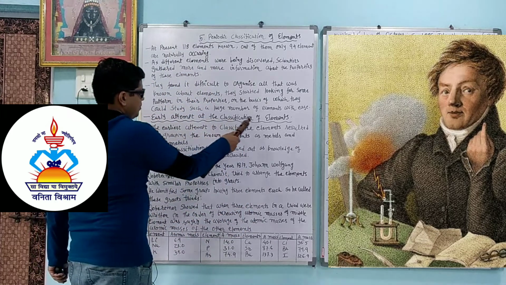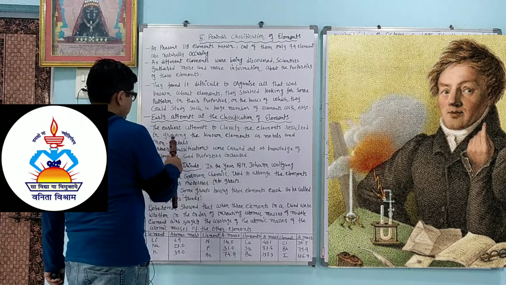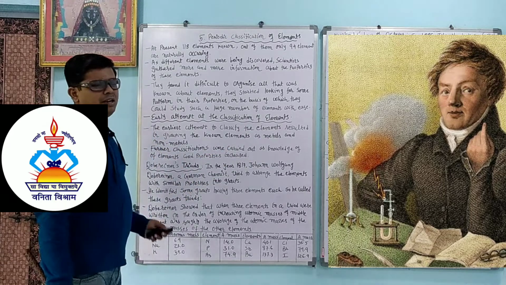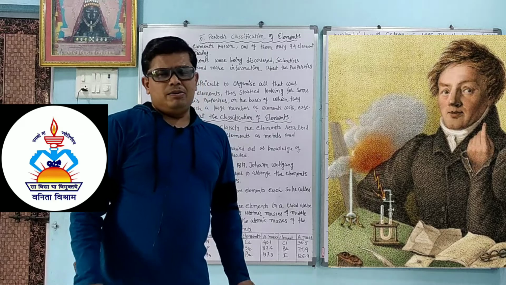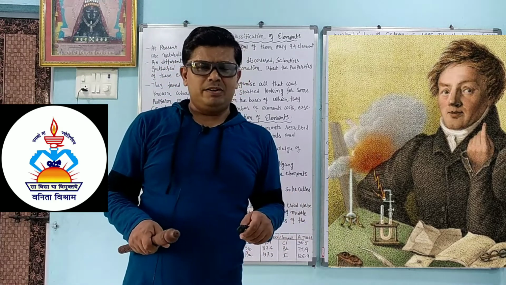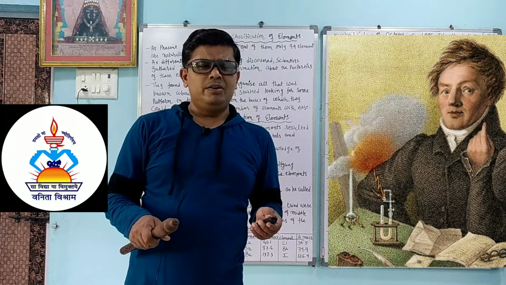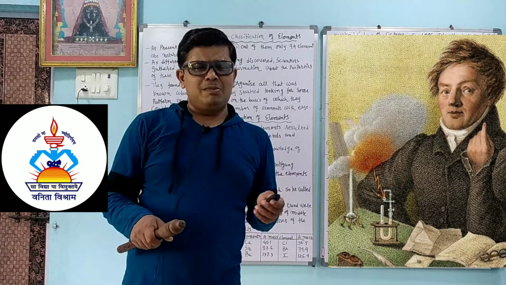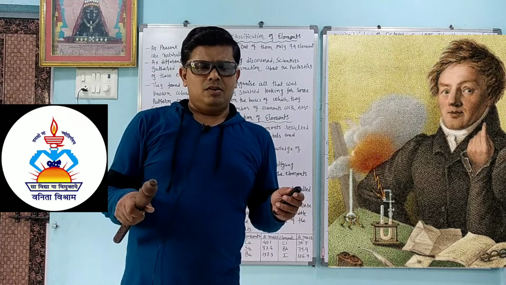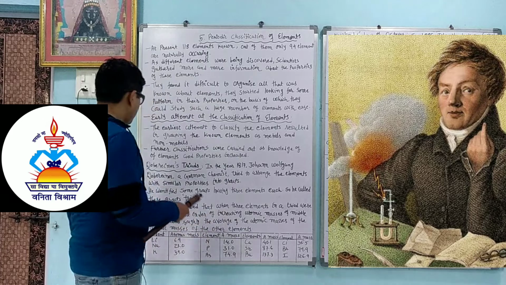Early attempts at the classification of elements. The earliest attempt to classify the elements resulted in grouping the known elements as metals and non-metals. Dear student, the scientists classified the elements into two categories, metals and non-metals. We know the physical and chemical properties of metals and non-metals. At that time there was no concept of semi-metals like silicon, germanium, arsenic. So they classified most of the elements into two categories, metal and non-metal.